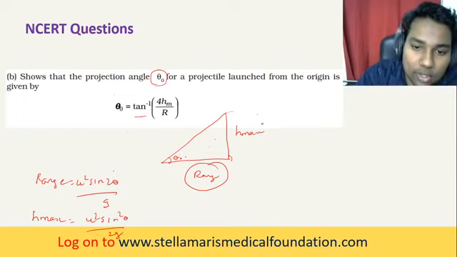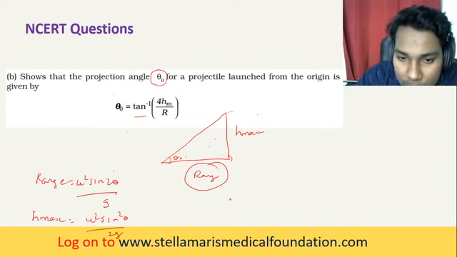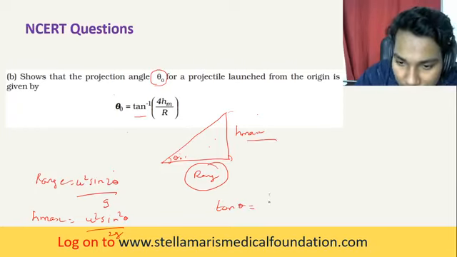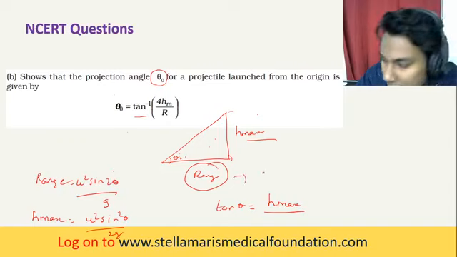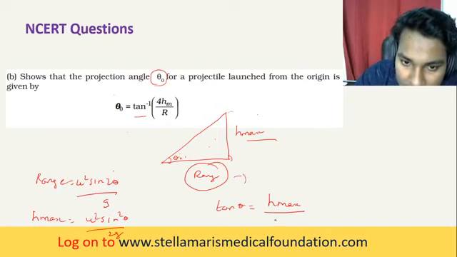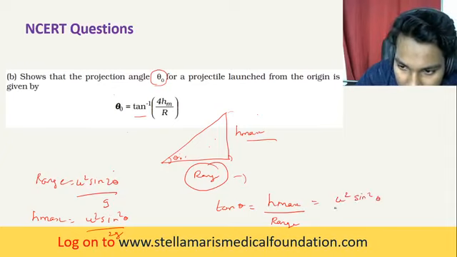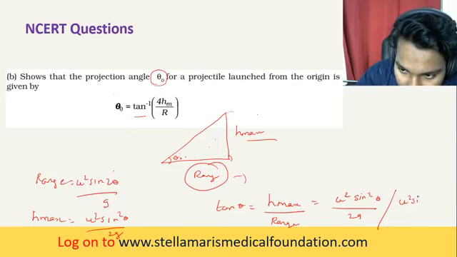Now in order to find the angle, as we have seen in components of vectors, we apply tan theta, which is equal to opposite by adjacent, that is h max by range. Substituting these values, u squared sine squared theta divided by 2g, divided by u squared sine 2 theta divided by g.